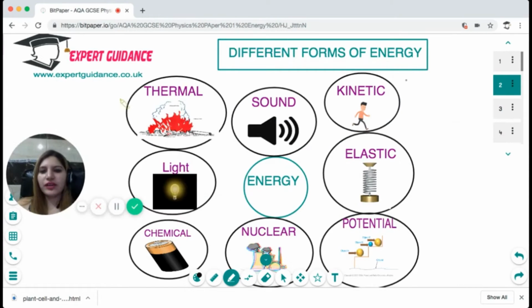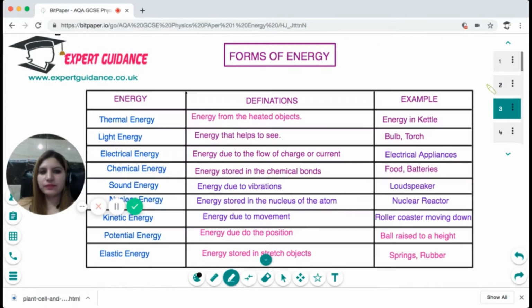Look here, there are different sources of energy like thermal, light, chemical, nuclear, sound, kinetic, elastic, and potential. So you should know what these different types of energy are and where we find them. For example, thermal energy is like the energy in the kettle, the energy from a heated object. Light energy is the energy that helps us see, for example, a bulb and a torch.